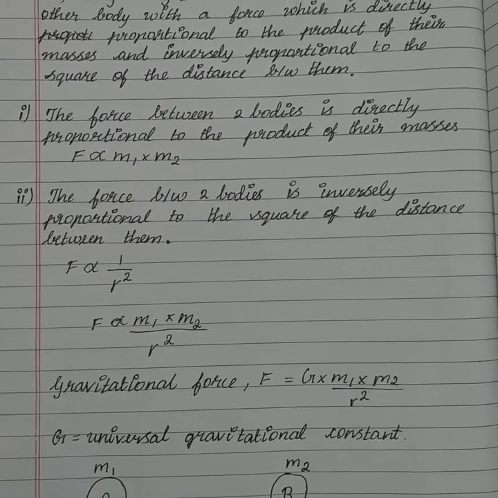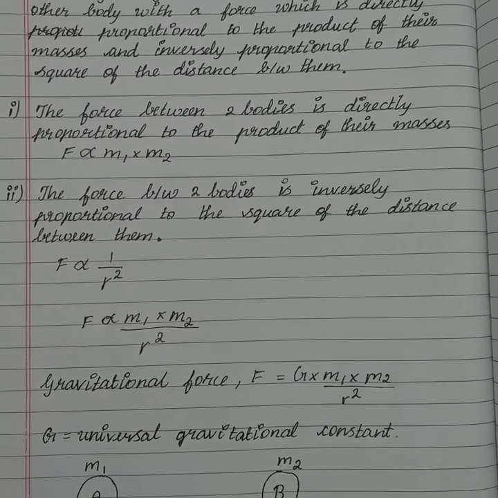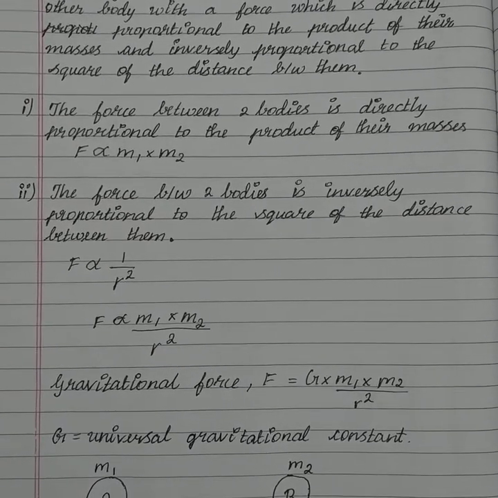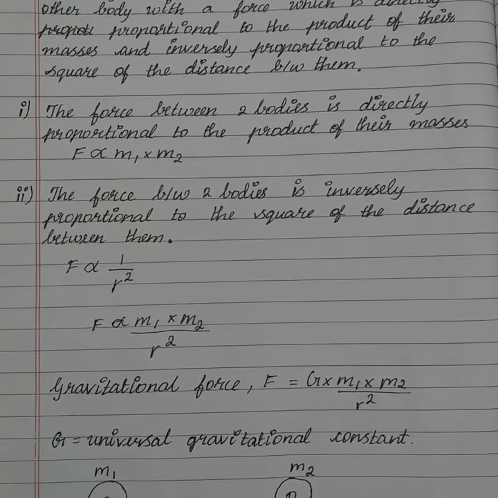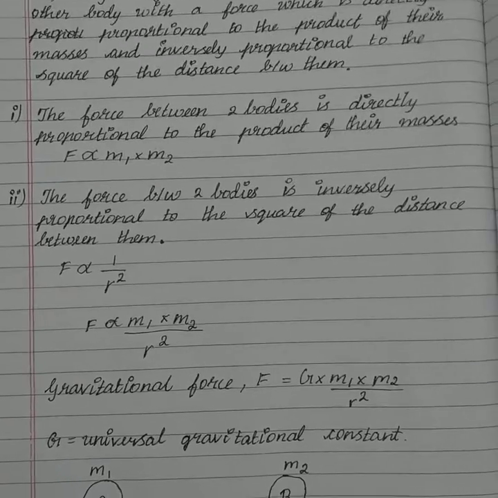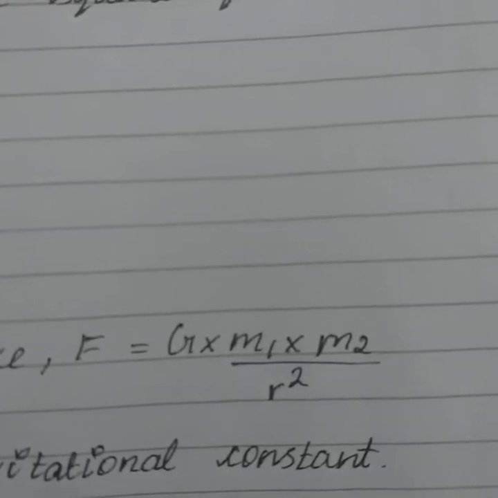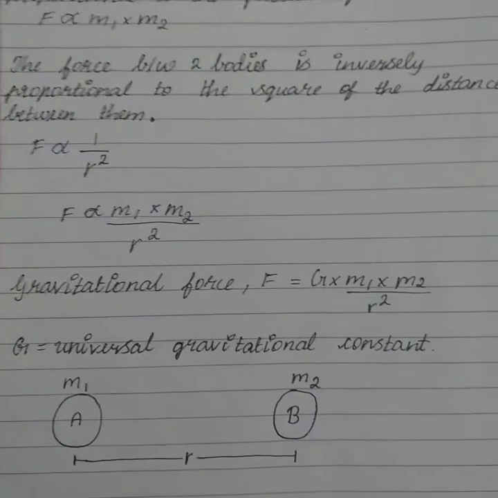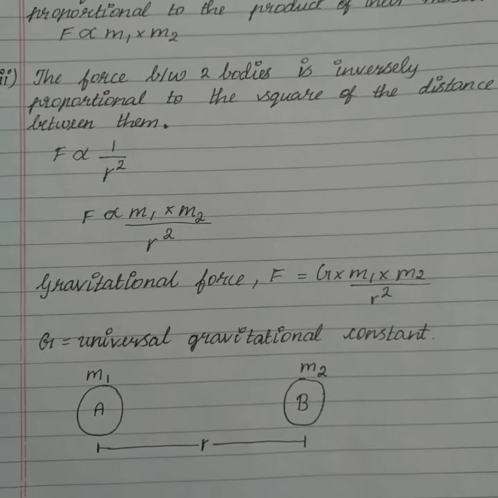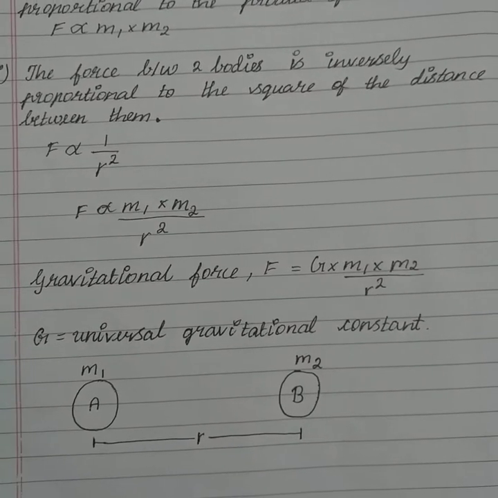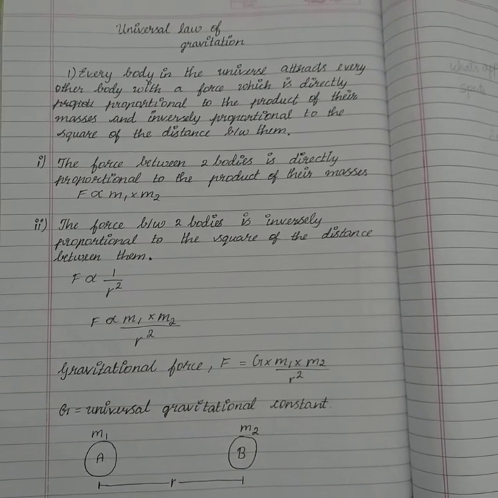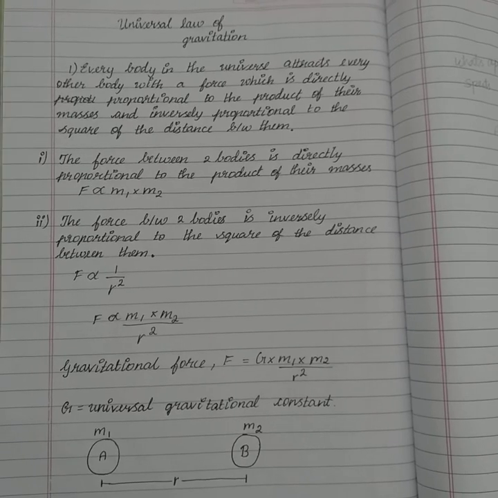The force between two bodies is inversely proportional to the square of the distance between them. That is, F is inversely proportional to r square. When we combine them, we get F is directly proportional to m1 into m2 by r square. So when we put a gravitational constant G, we get F equal to G into m1 into m2 by r square, where G is the gravitational constant. The value of G does not depend on the masses of the bodies or the distance between them.